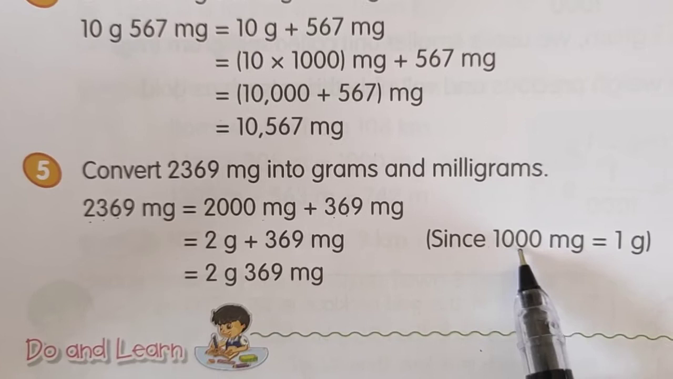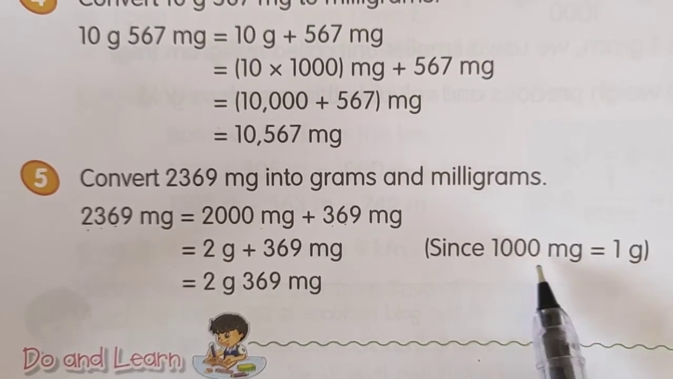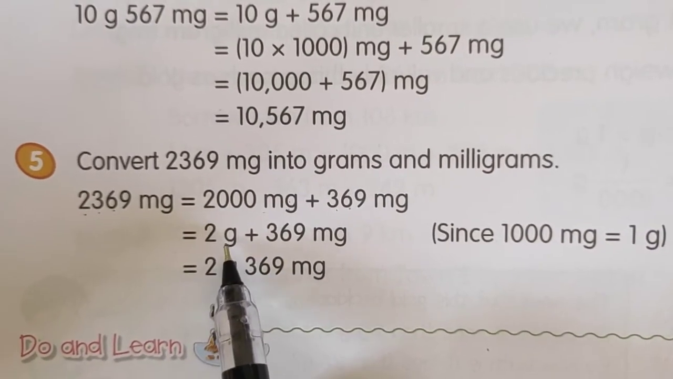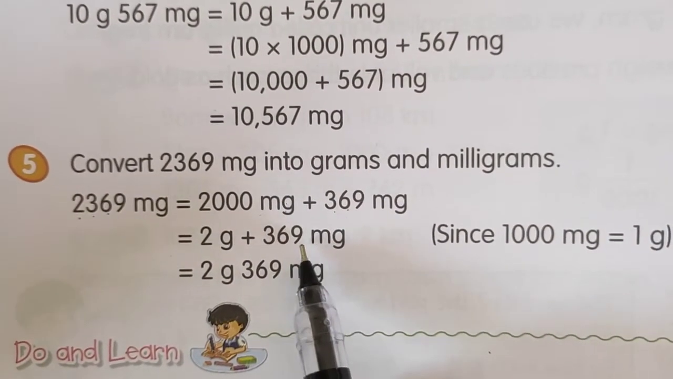So as we know, 1000 milligram equal to 1 gram. So 2000 milligram will become 2 gram. So see here, 2 gram is coming. So 2 gram plus this is